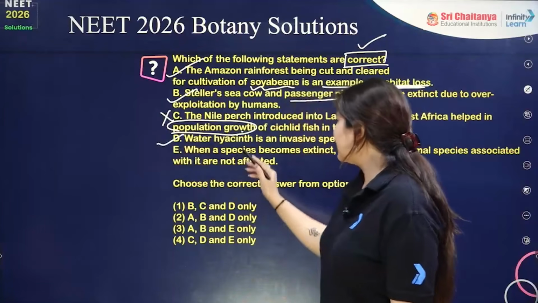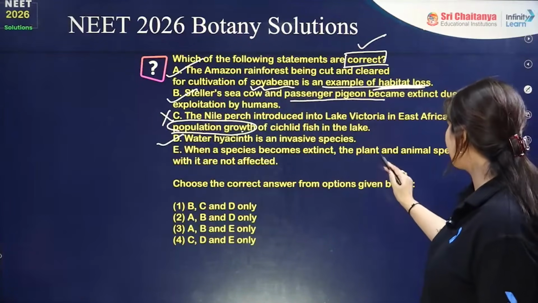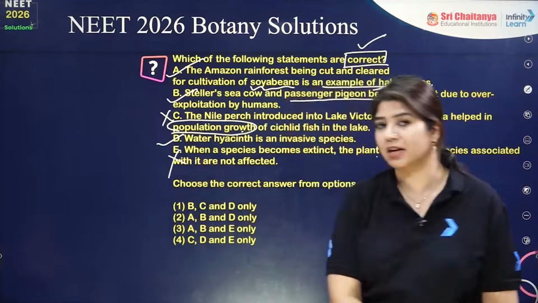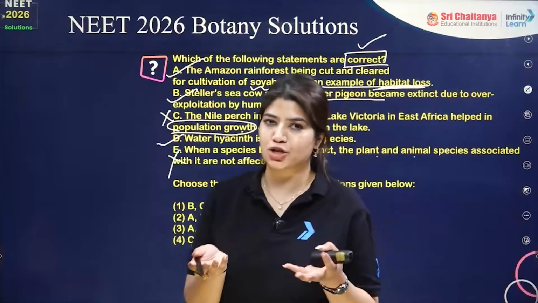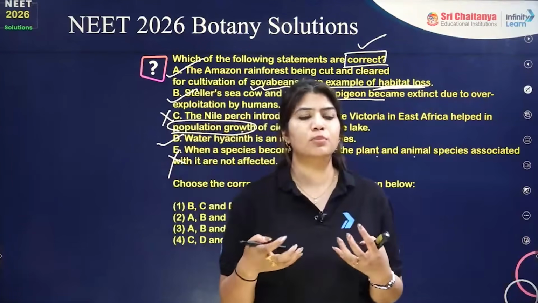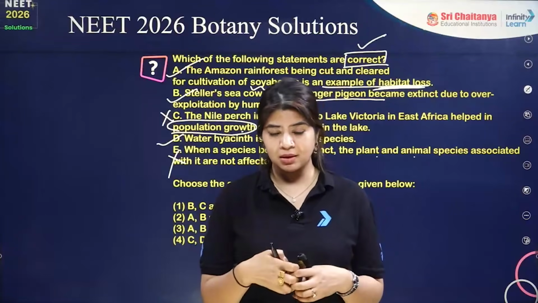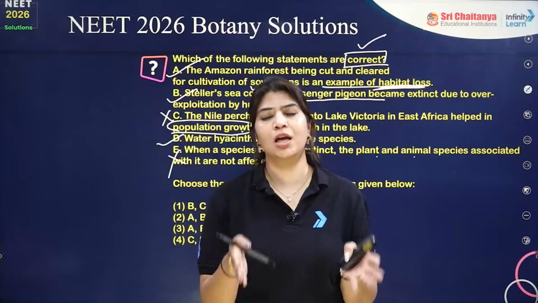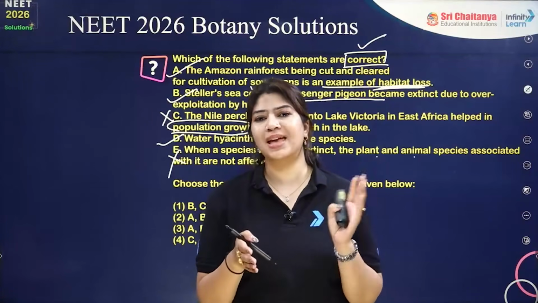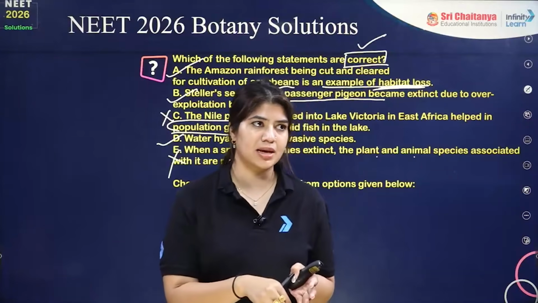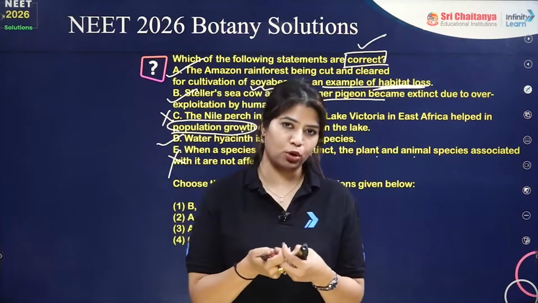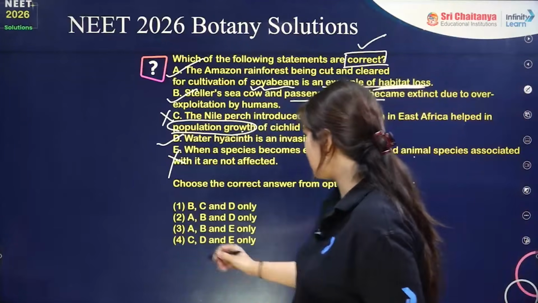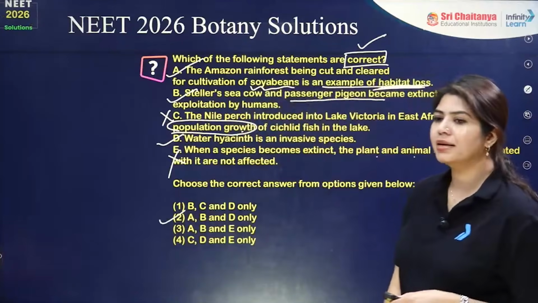Correct statement. Even when a species becomes extinct, the plant and animal species associated with it are not affected? They will be affected. Whenever we have two populations growing together showing mutualism, they will co-grow and co-extinct together. If one of the two goes extinct, automatically the second also goes extinct, because there is interdependency between them. Correct? So A, B and D are correct. The answer has to be option number 2, which is A, B and D only.